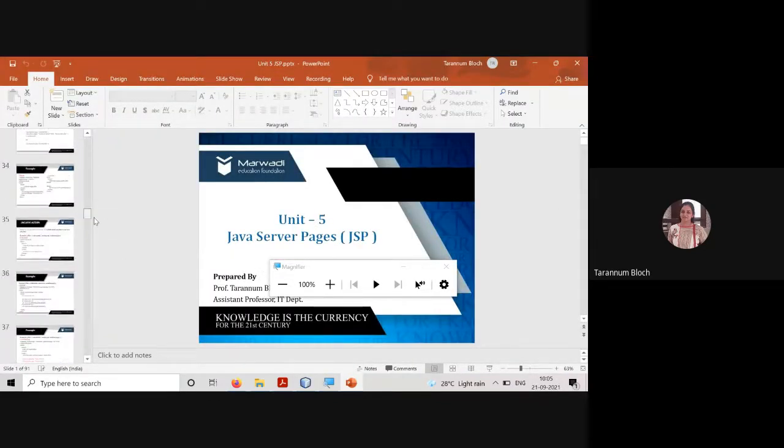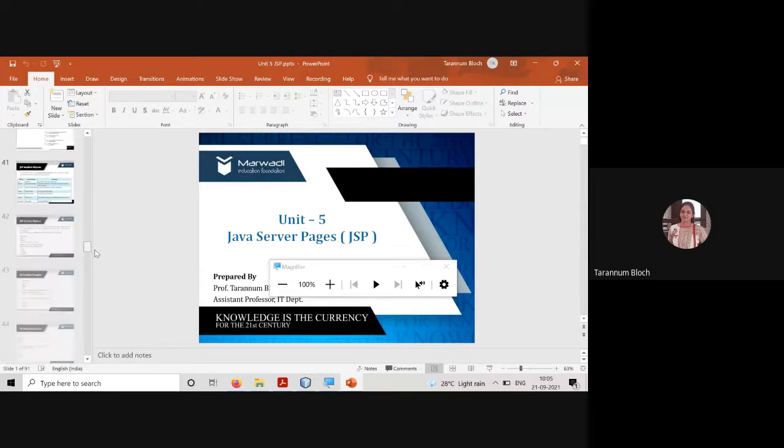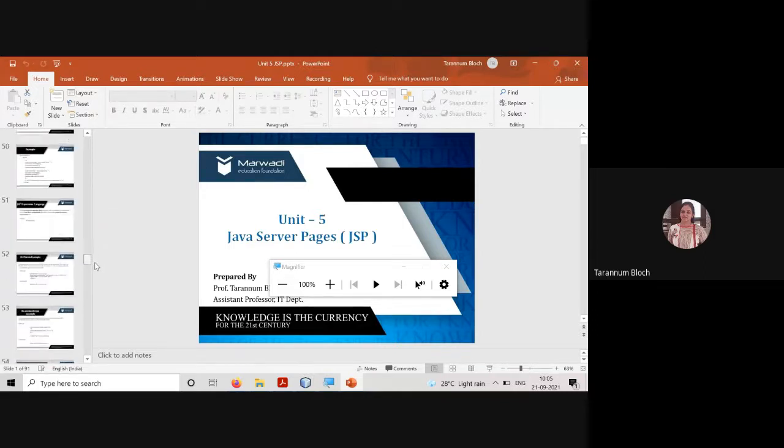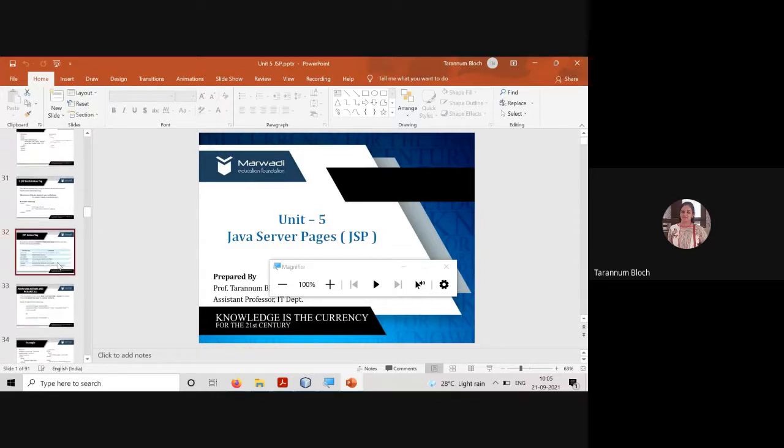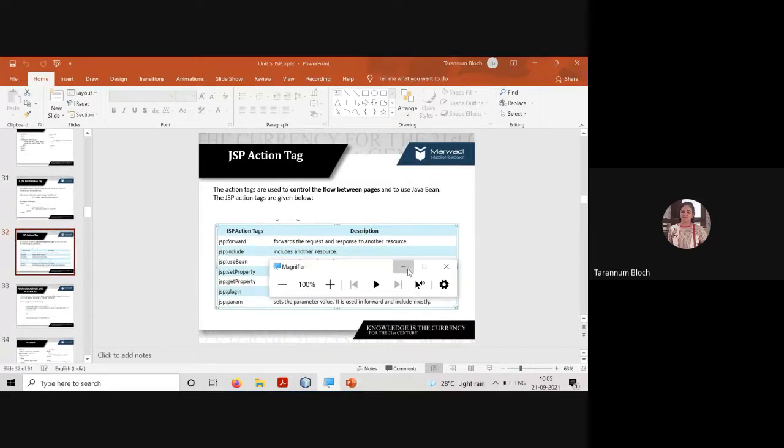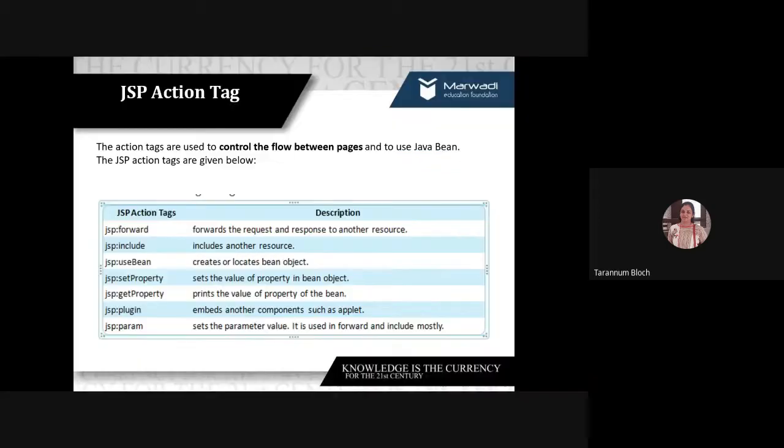In JSP, we learned about the action tags. Do you recall that? I have delivered this topic, not in your class. Can you tell me the JSP action tags?